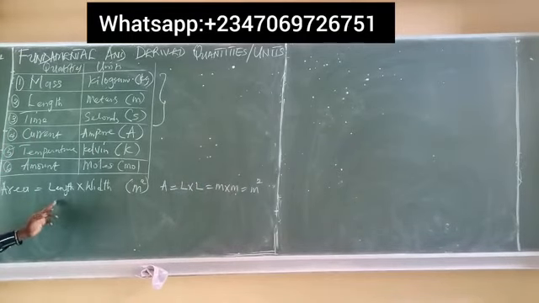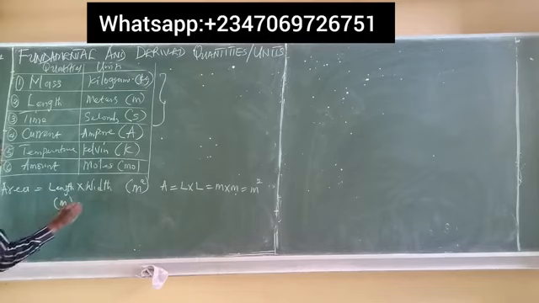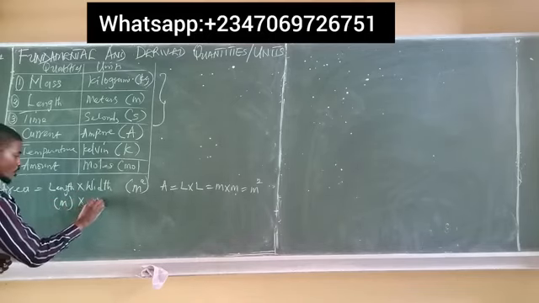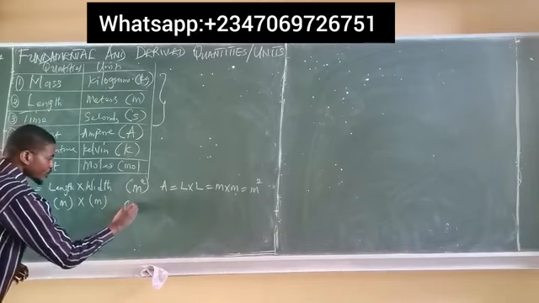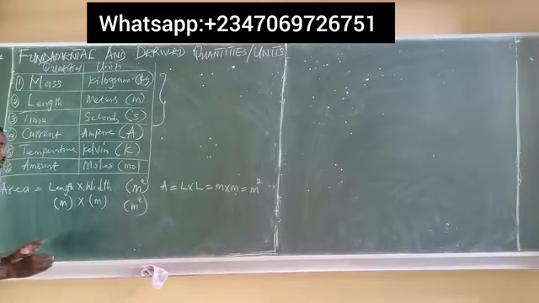So let's fall back here now. We said area is length times width. The unit of length we know is meters, and the unit of width we know is also meter. So width is actually the length measured in the direction of the width of an object. So we have meters times meters, which gives us meter squared, the unit of area.